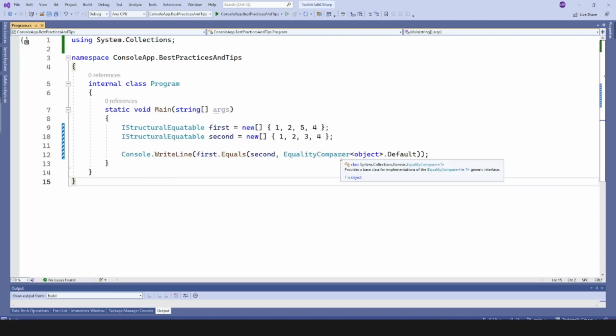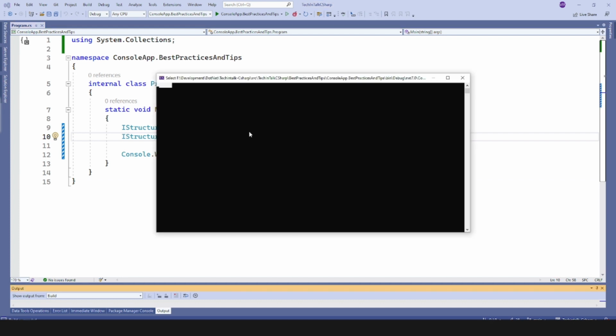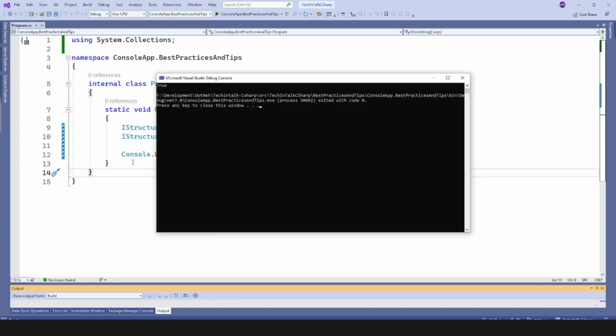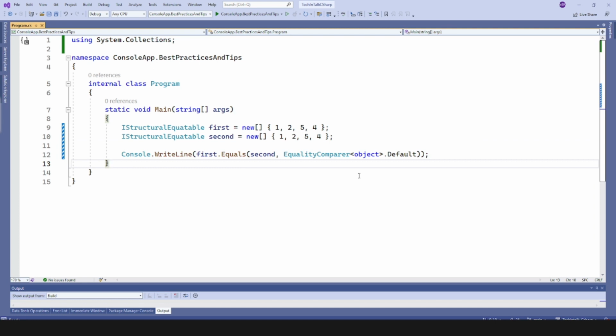All right. And if I make that second array with 5, I will get true. Right. So this is how we can compare the arrays, not from the object perspective, but the values inside those arrays, and that will be one-to-one mapping.